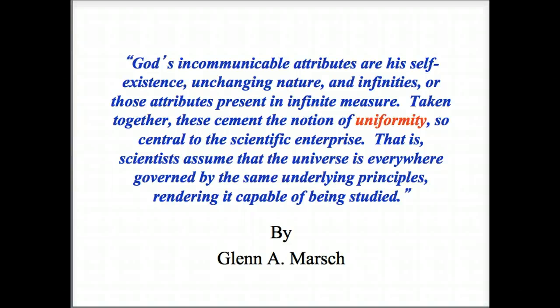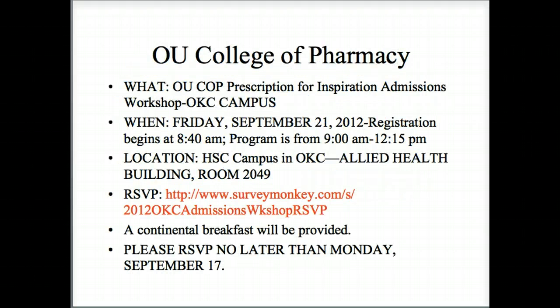God's incommunicable attributes are his self-existence, unchanging nature, and infinities, or those attributes present in infinite measure. Taken together, these cement the notion of uniformity so central to the scientific enterprise. That is, scientists assume that the universe is everywhere governed by the same underlying principles, rendering it capable of being studied. And that's what we do in science.